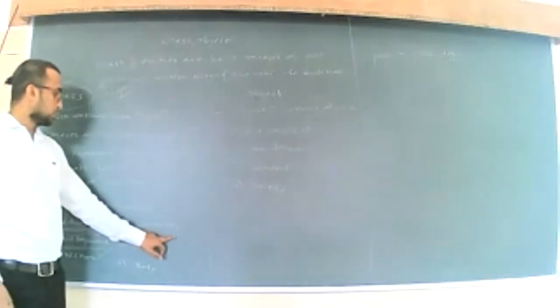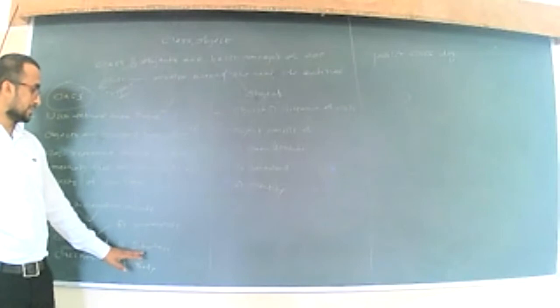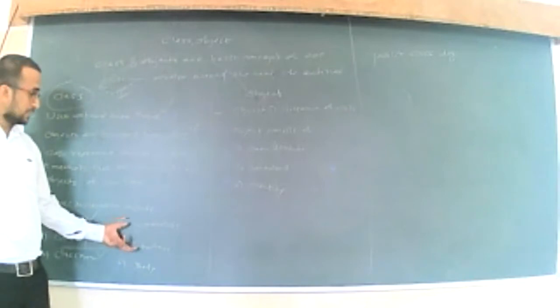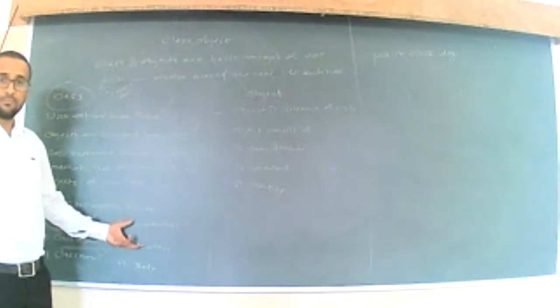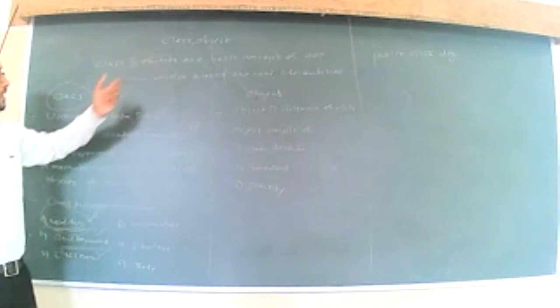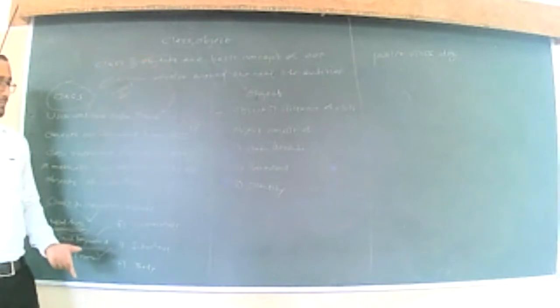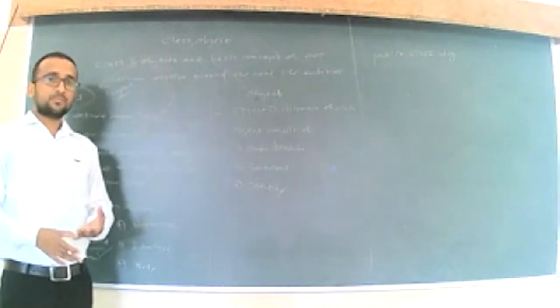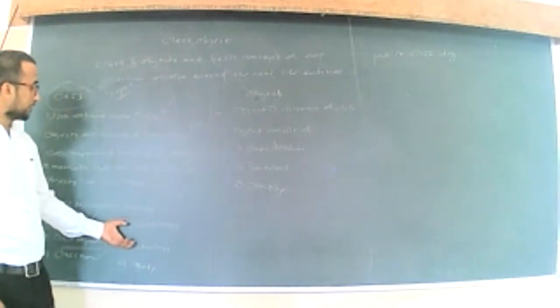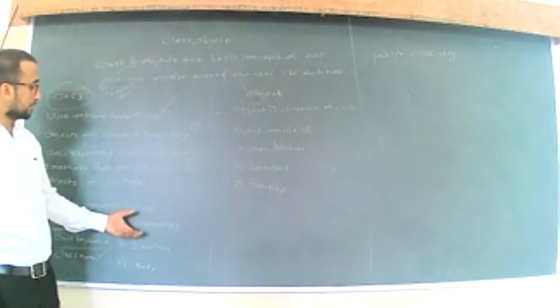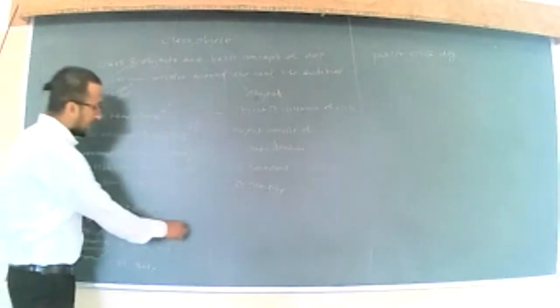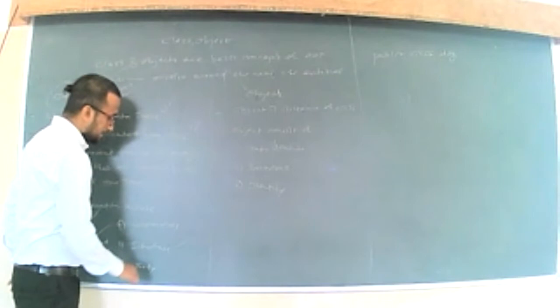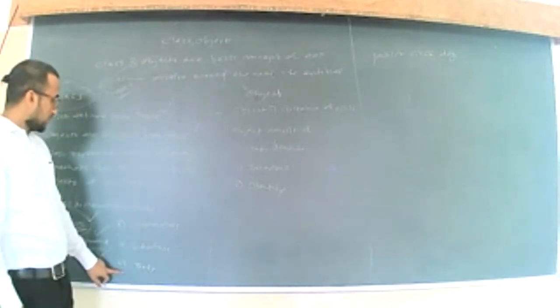Now the next thing is the superclass and interfaces. These are again some of the very important concepts of object oriented programming. Today we are going to see a very basic example in which we are not going to use such object oriented programming concepts like superclass and interface, right?